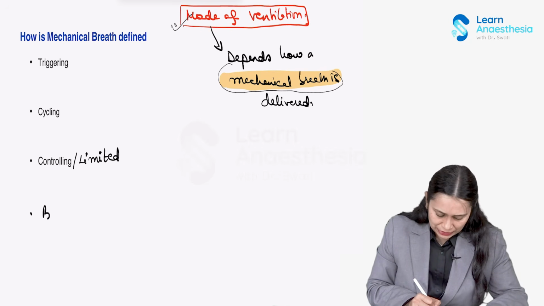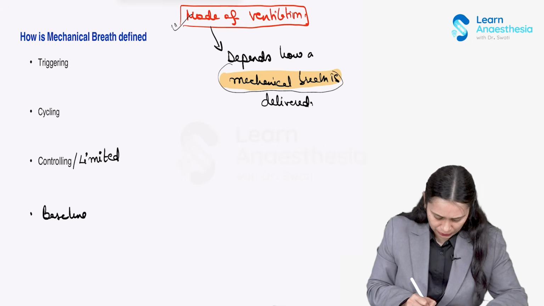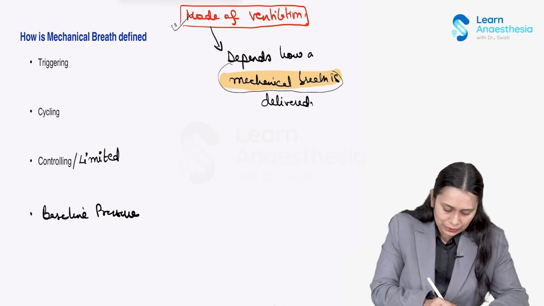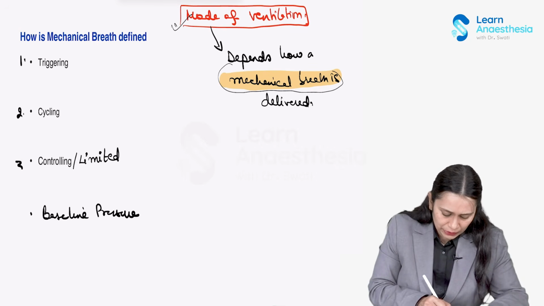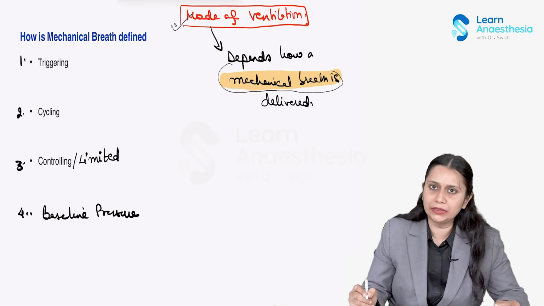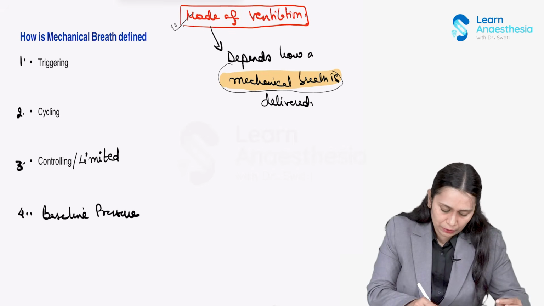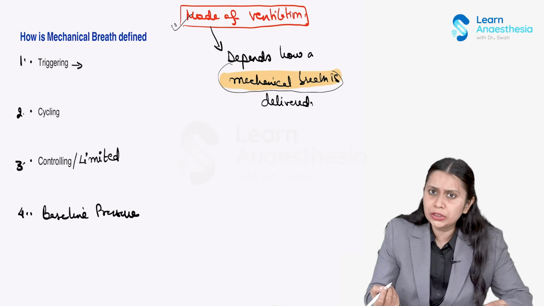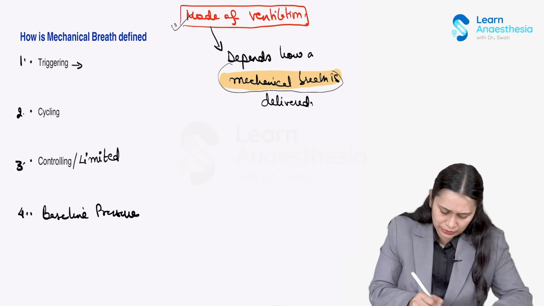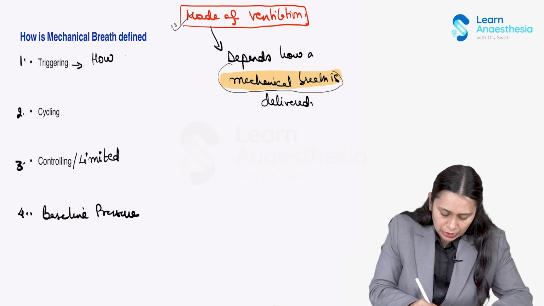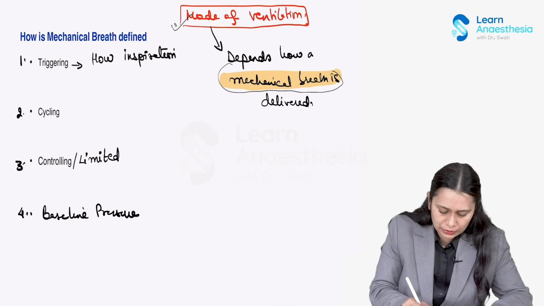That is called the baseline pressure. Okay, baseline pressure. So one breath has 4 parameters to define it, right? So the first parameter which I told you is how it is triggered. So how it is triggered means how inspiration starts.